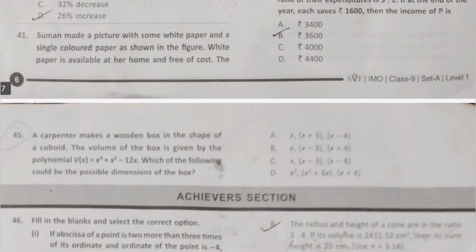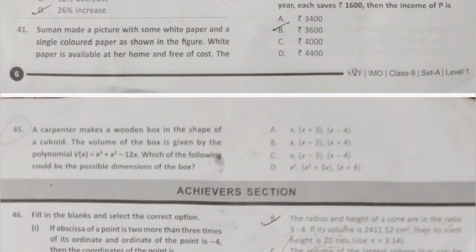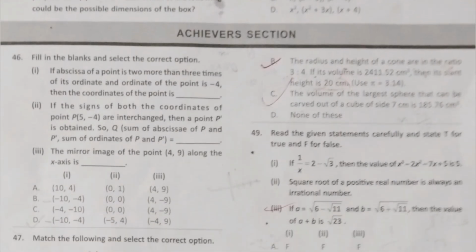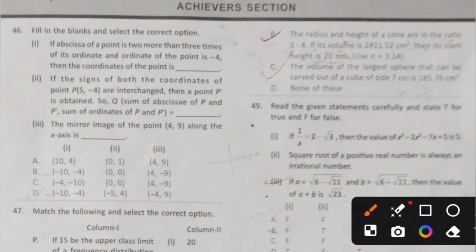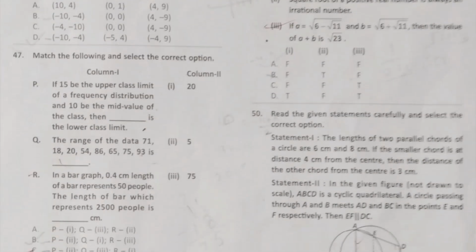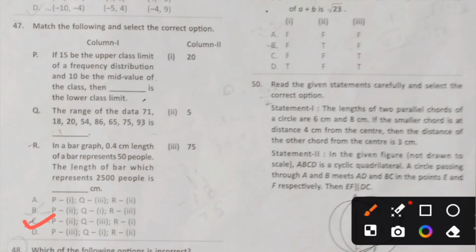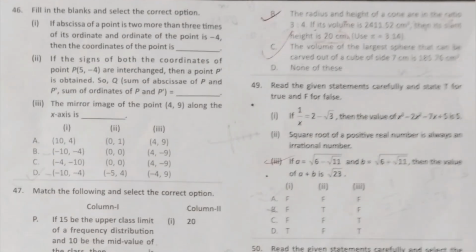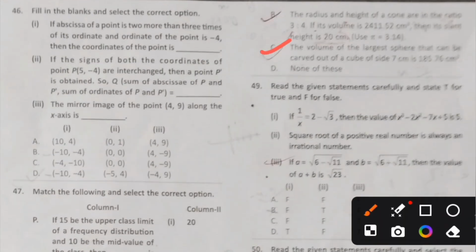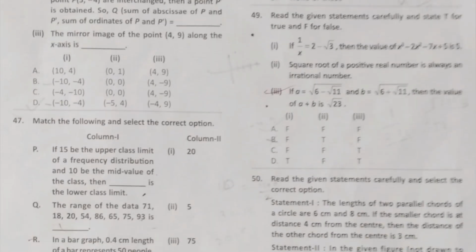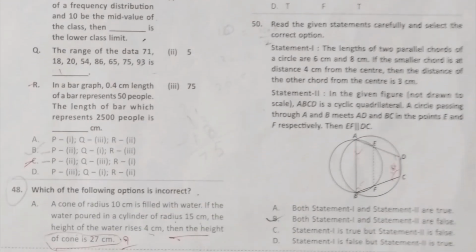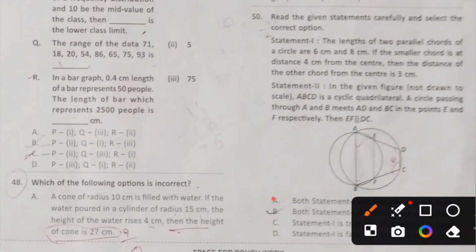Now moving on to question number 45, the answer would be option number B, x(x minus 3)(x plus 4). Now reaching the achiever section, question number 46, the answer would be option number B. Question number 47, the answer would be option number C. Moving on to question number 48, the answer would be option number C. Moving on to question number 49, the answer would be option number A. Now at last, reaching question number 50, the answer would be option number A.